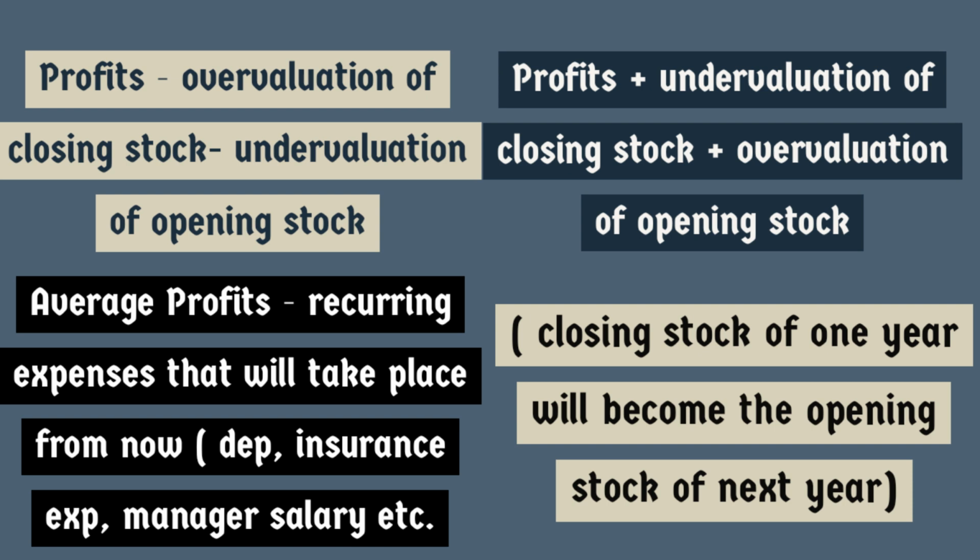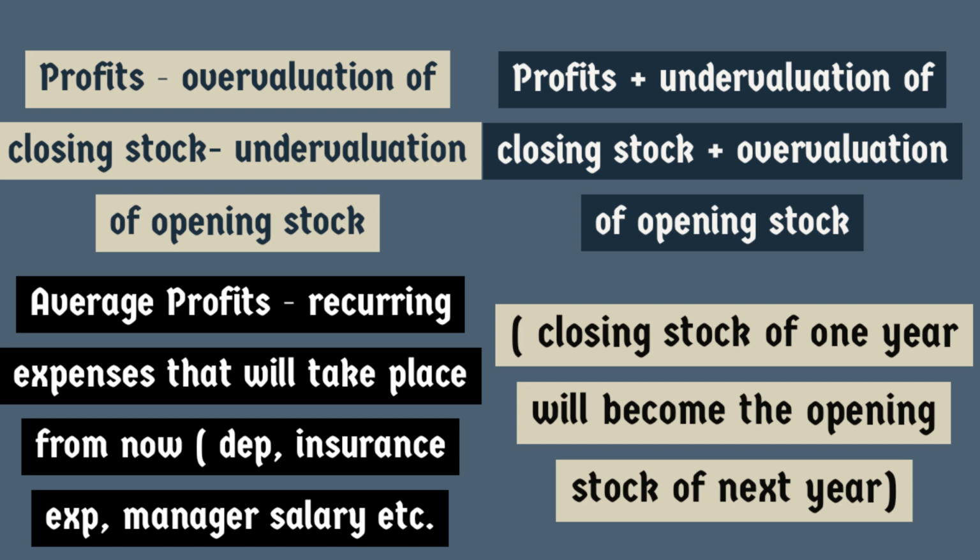We must consider that the closing stock of one year will become the opening stock of the next year. For example, if rupees 10,000 is the closing stock of the year 2010, it will become the opening stock for the year 2011. So, if there is any overvaluation of the closing stock, it will be deducted from the profits, and if the closing stock of one year is overvalued, automatically the opening stock of the next year will be overvalued. So the overvaluation of closing stock is subtracted from the profits, and overvaluation of opening stock is added back to the profits, and vice versa.